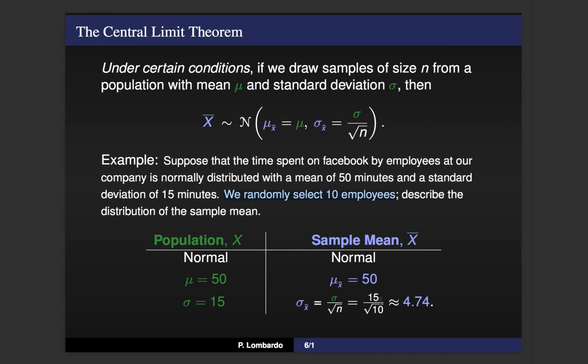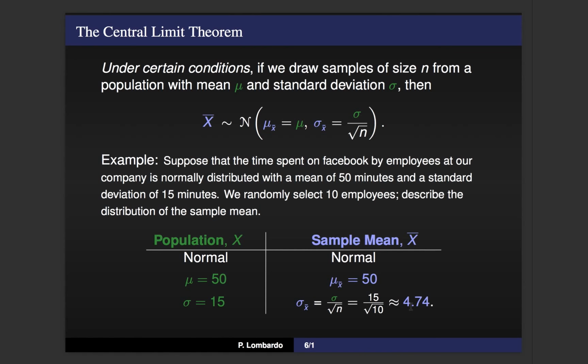So we would take 15 over the square root of 10, and we would know that the standard deviation of this new sample mean random variable is 4.74. Okay? So now what we have is a nice probability distribution for the sample mean random variable. It has a mean of 50, a standard deviation of 4.74, and it's normally distributed.